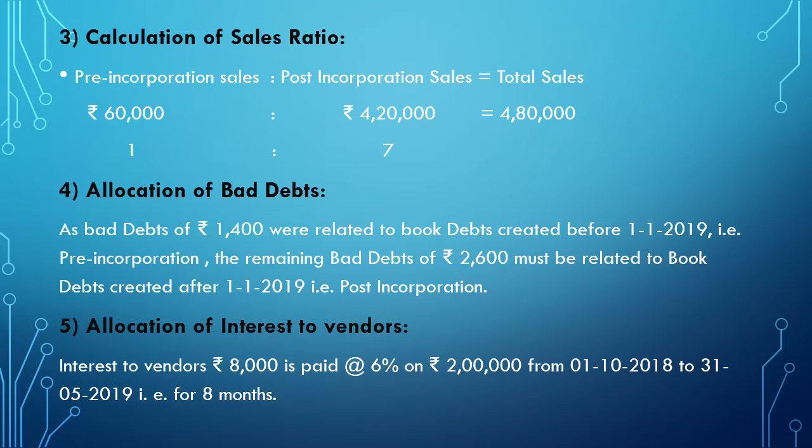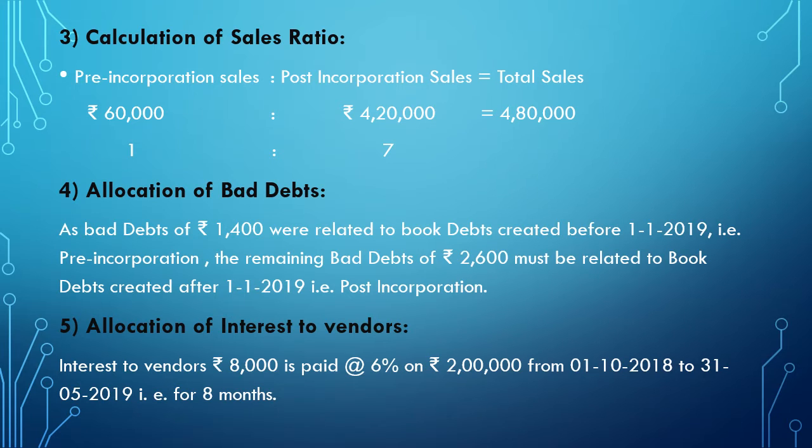The remaining bad debts of rupees 2,600 must be related to book debts created after 1st January 2019, that is post-incorporation. So in the total bad debts, 1,400 are related to the pre-incorporation period, which is given in our example, and the remaining 2,600 must be related to the post-incorporation period.